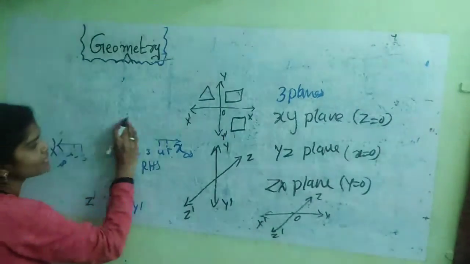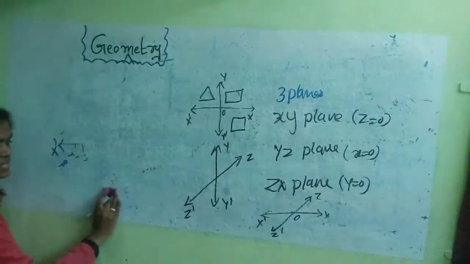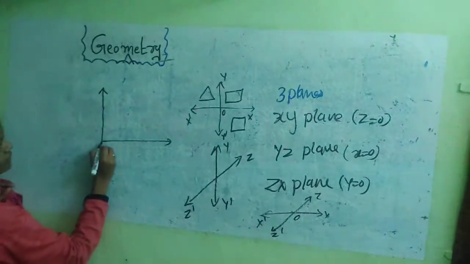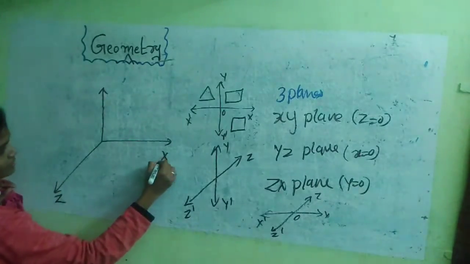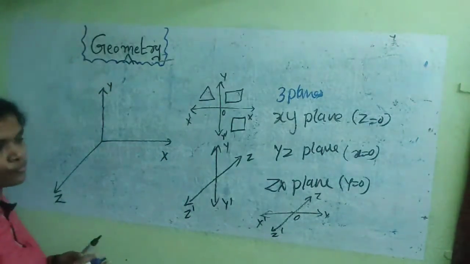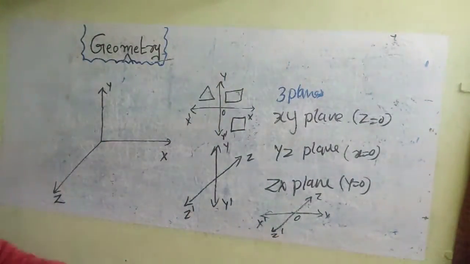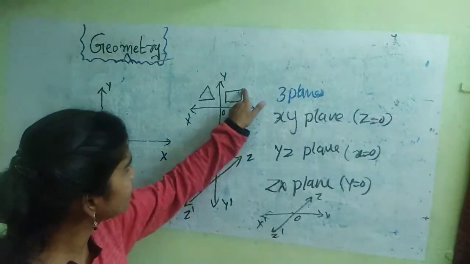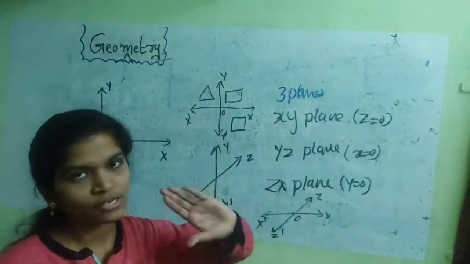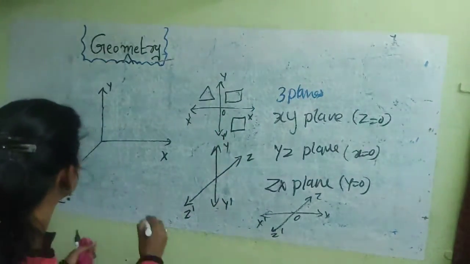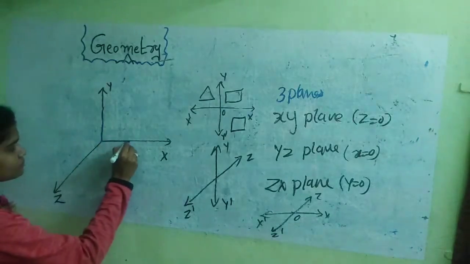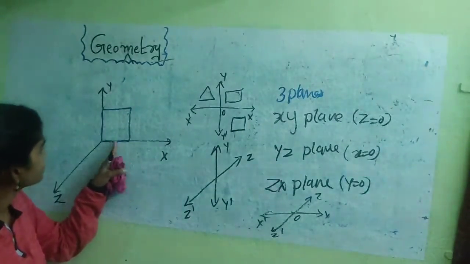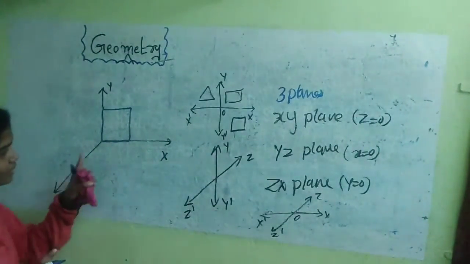Let us see how we can construct a three-dimensional object on the 3D axes. This is the 3-axis representation, Z, X, Y. We already discussed how to construct 2D shapes with length and height. With length and height, 2D shapes can be represented like this.